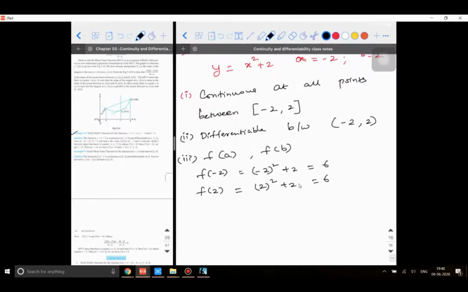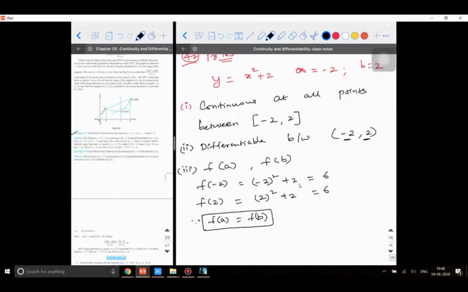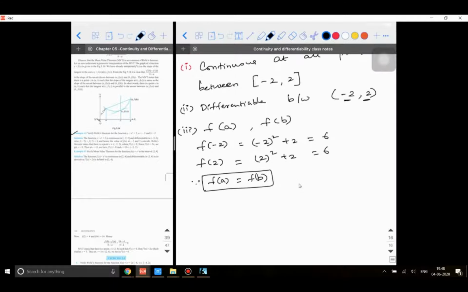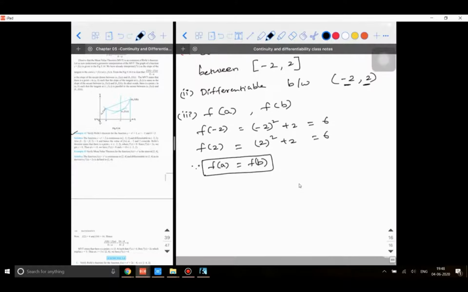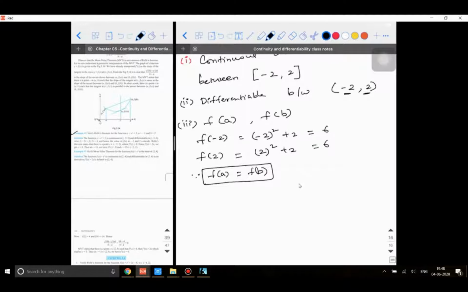That is also 6. Since f of a is equal to f of b, and all three conditions are satisfied, we should prove that there exists some number between minus 2 and 2 for this function, such that f dash of c is equal to 0. So f of x is x square plus 2, and f dash of x will be 2x.